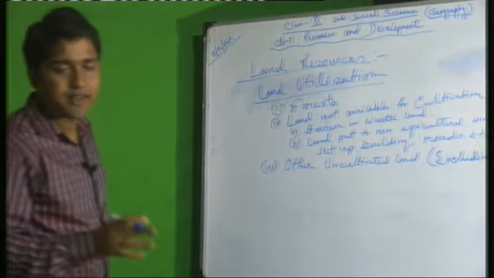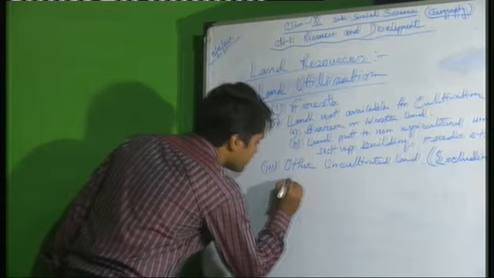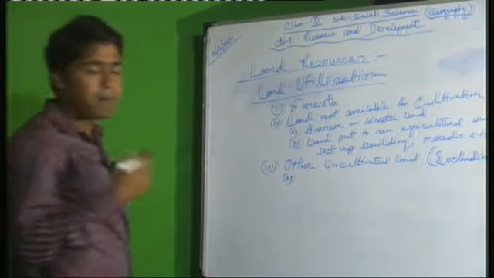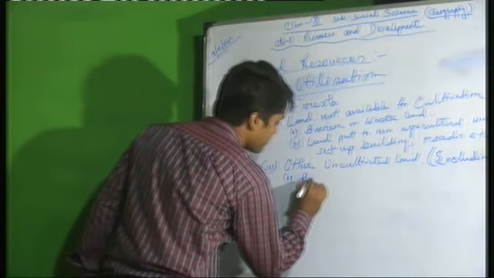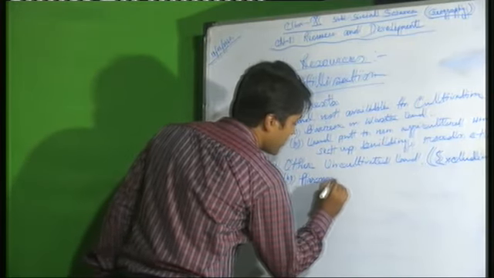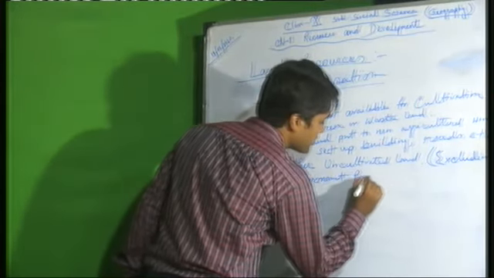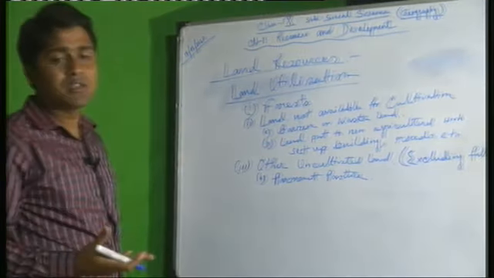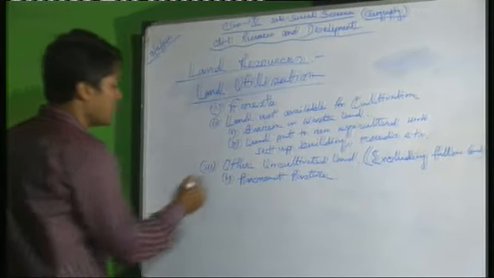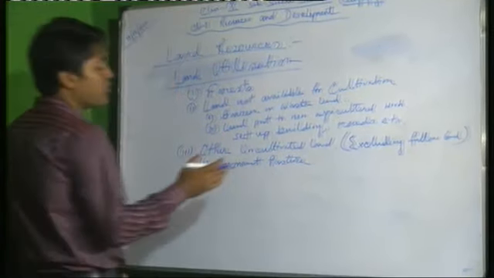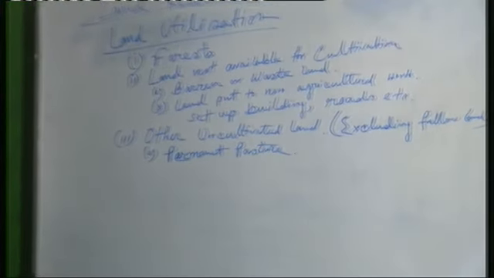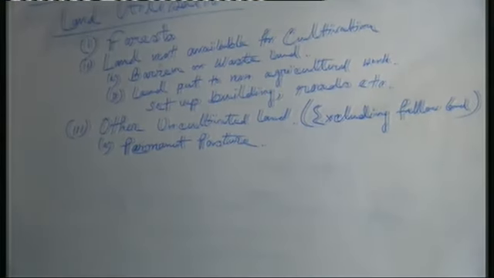Among this part, there are 3 types. Excluding fallow land, the number 1 is permanent pasture land. Permanent pasture land means which is used for grazing purpose. It is the permanent pasture land.